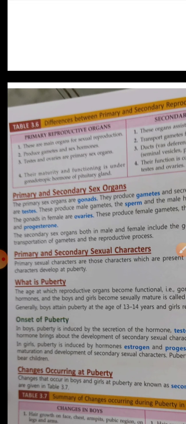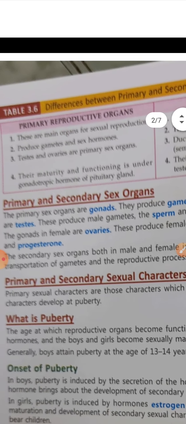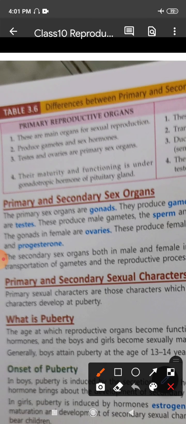The fourth point here is that the maturity and functioning of the primary reproductive organs is under the gonadotropic hormone of the pituitary gland. The gametes and even these organs mature at a certain age, and they become functional at a certain age.